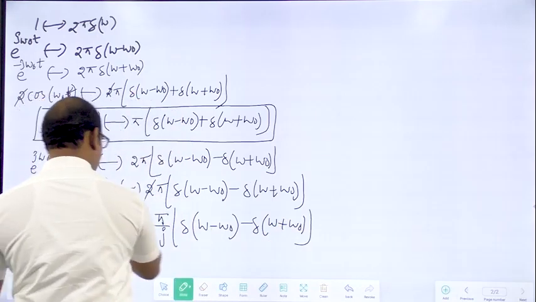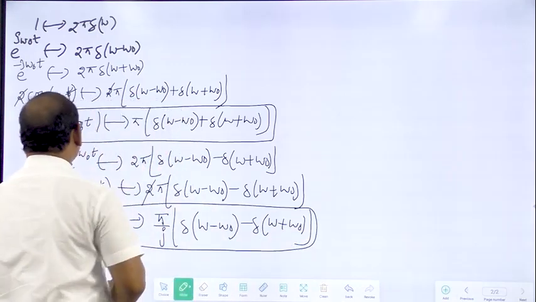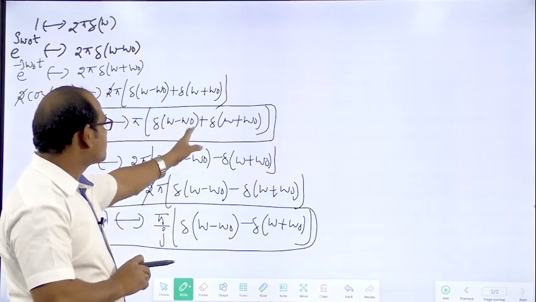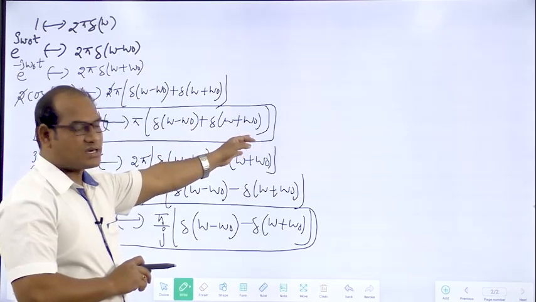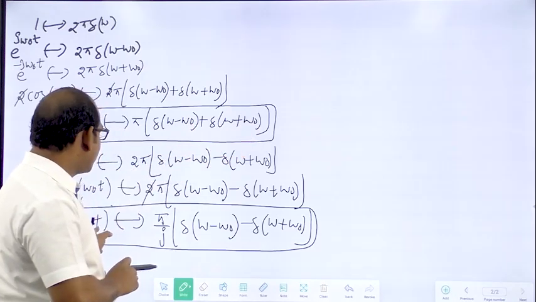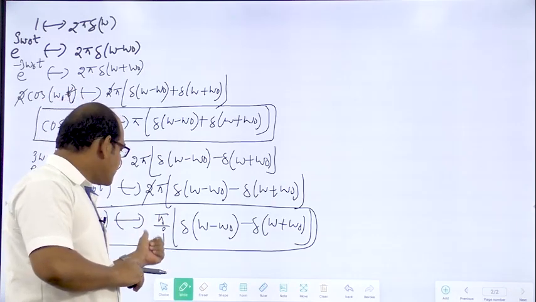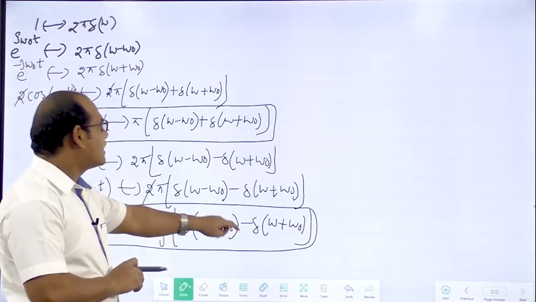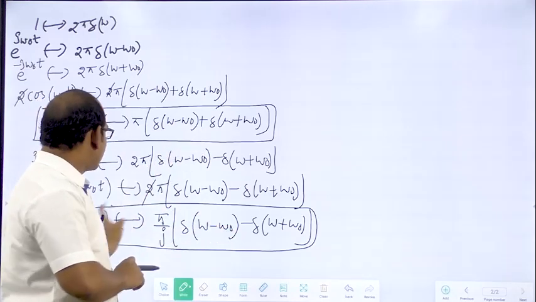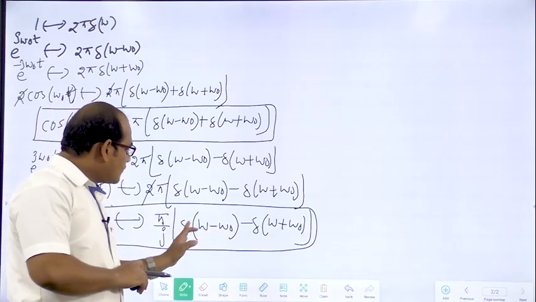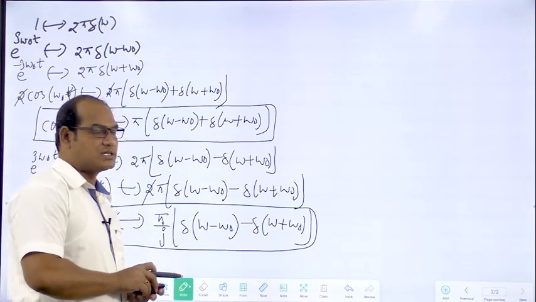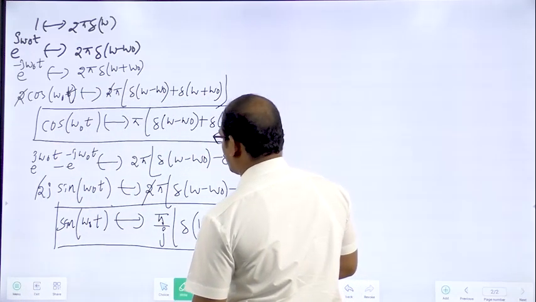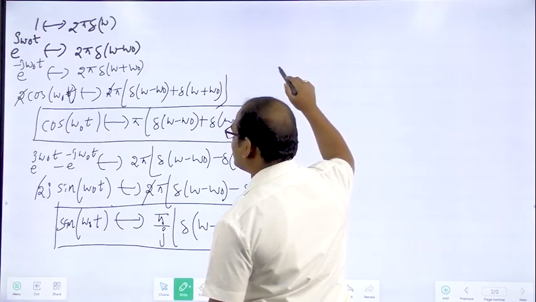So this is also very important. Cos of omega naught t is having the Fourier transform pi into del of omega minus omega naught plus del of omega plus omega naught. And sine of omega naught t is having the Fourier transform pi by j, here j is a new one, pi by j del of omega minus omega naught, here minus we will get. For cos here plus will be there. For sine here minus will be there. So del of omega minus omega naught minus del of omega plus omega naught. Then if you see the magnitude spectrum for the cos signal, what will we get?